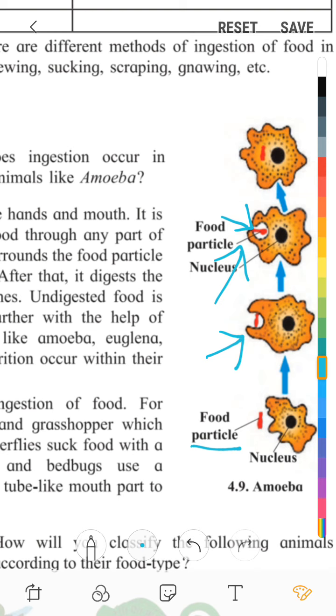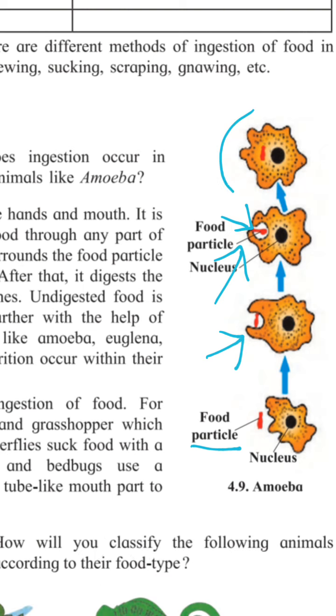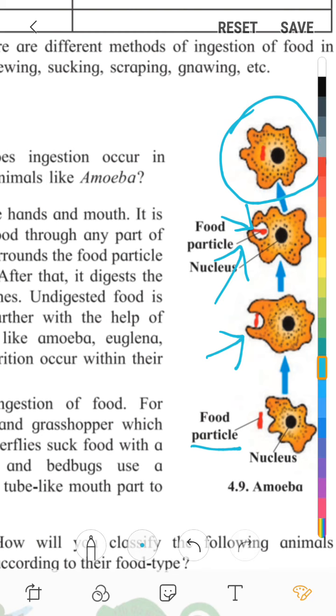As the amoeba moves further with the help of pseudopodia, in the unicellular animals like amoeba, euglena, paramecium, etc., all the steps of the nutrition occur within the cell. This is only one cell. All the steps of nutrition, digestive system, everything occurs in one cell only.